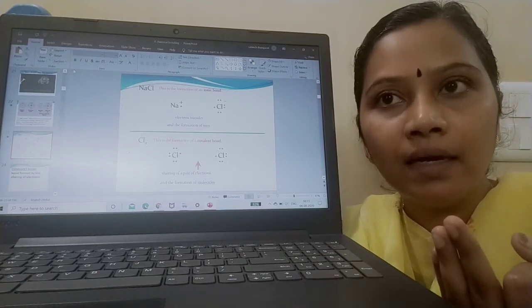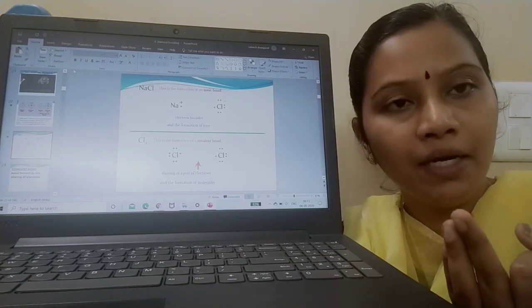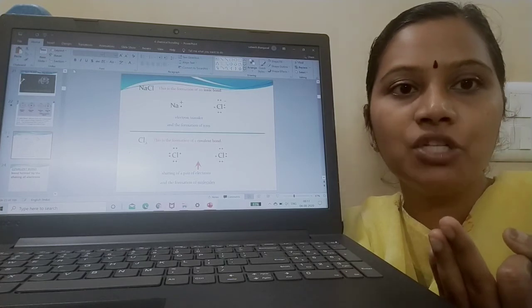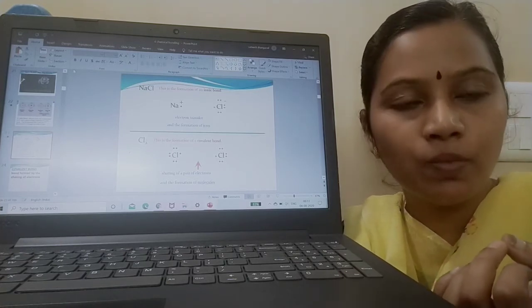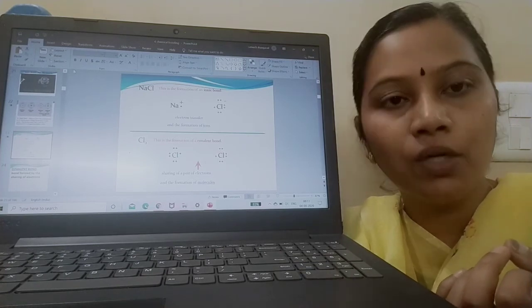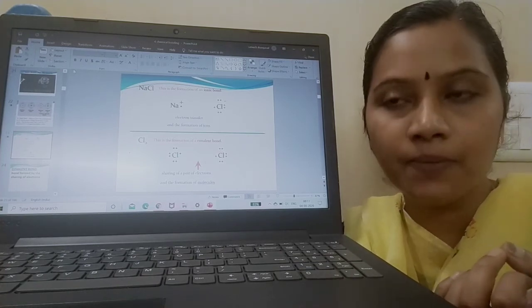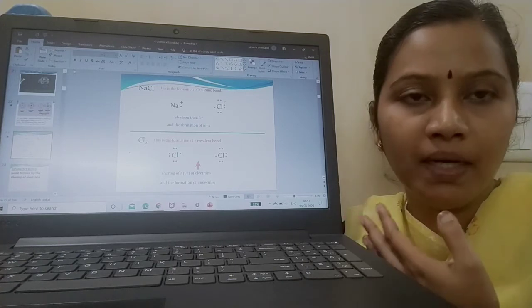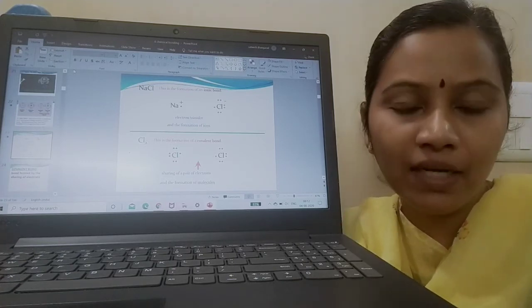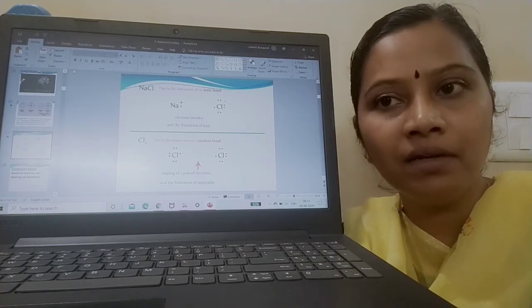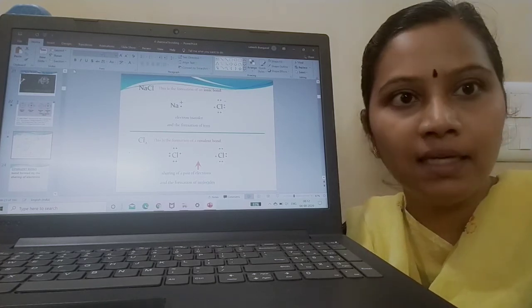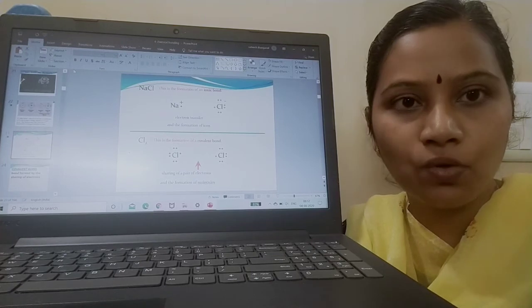An element with a chemical bond tries to achieve its stable octet configuration by gaining or losing electrons. For example, group 1 loses 1 electron, group 2 loses 2 electrons, and group 13 loses 3 electrons. And non-metals try to gain electrons and attain the nearest noble gas configuration.